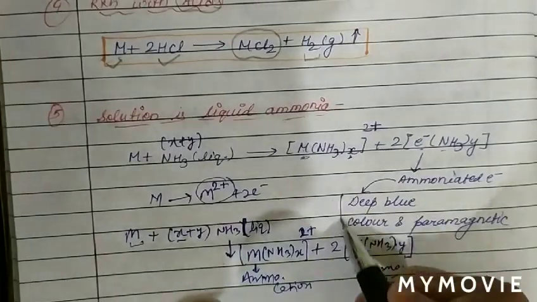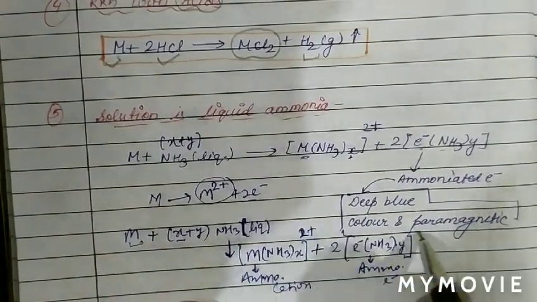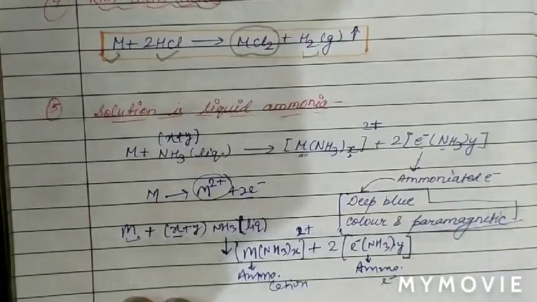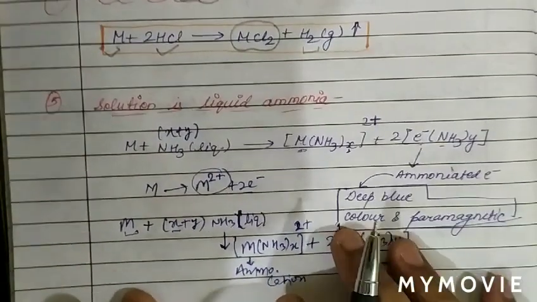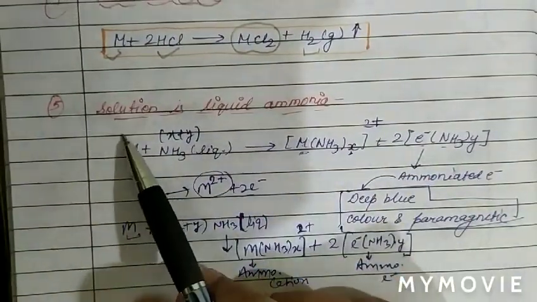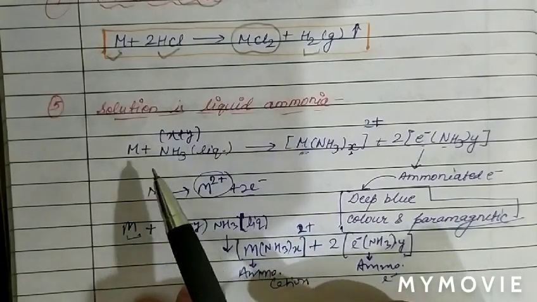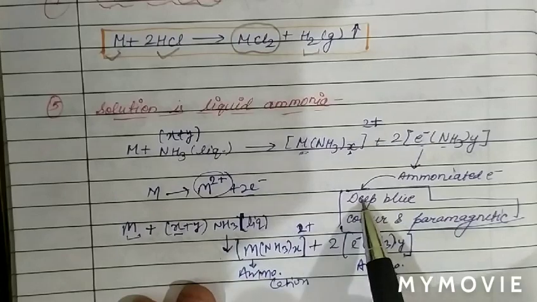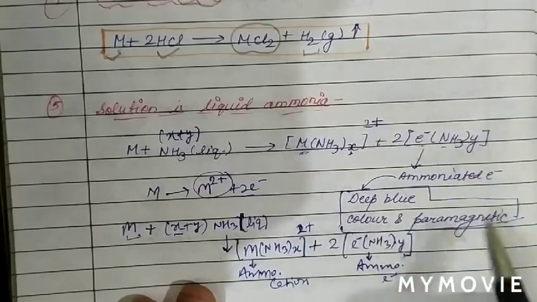We know the deep blue color of the solution is due to this ammoniated electron, which is paramagnetic in nature. Similar to the case of alkali metals, when an alkaline earth metal is dissolved in liquid ammonia, the color of the solution becomes blue, due to the ammoniated electron, which is paramagnetic.